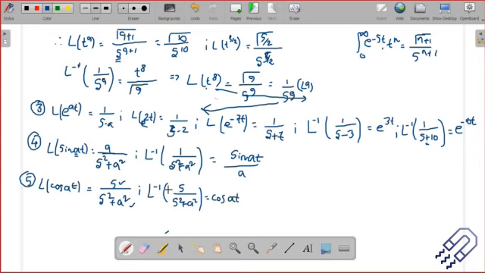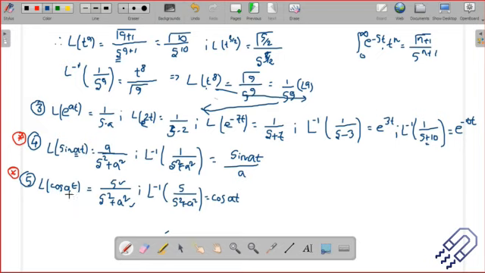So there is a big difference here. Please mark this, very important. We do get confused here. I get confused a lot of times. This is the difference between the sine and the cos function when we take the Laplace transform. So see here, for sine, it is sine of at by a, if we take the inverse of 1 by s square plus a square. For cos, it is cos of at, because we are taking the Laplace inverse of s divided by s square plus a square. So whenever you have s on top, we are talking about the cos function. When you have just 1 on top, we are talking only about the sine function.